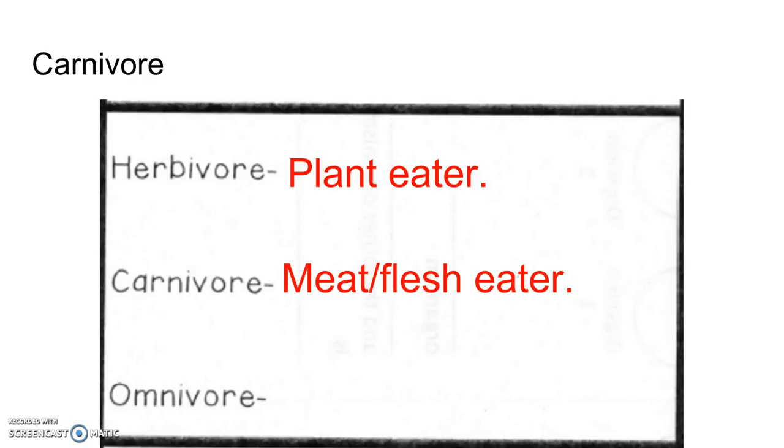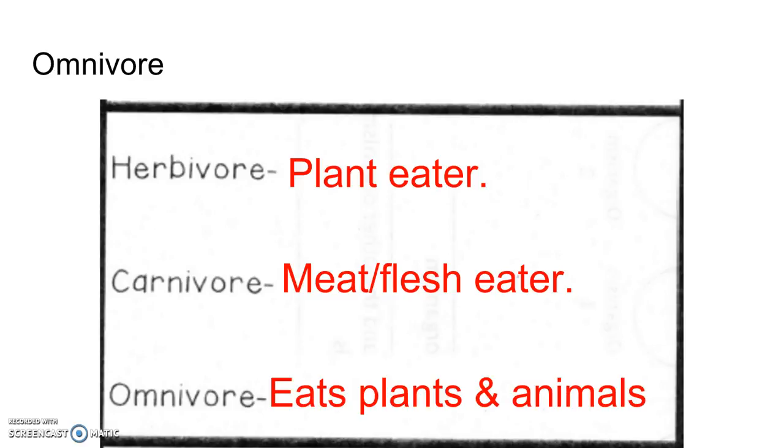And then the next one is an omnivore. An omnivore eats plants and animals. You are a great example of an omnivore. You eat both plants and animals. Your teeth are designed for eating both plants and animals, and your digestive system too. All right, let's look at the next box.